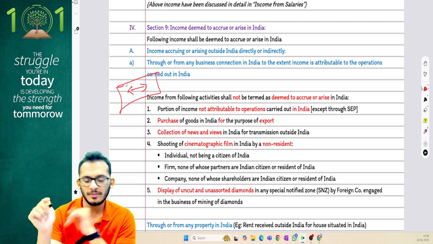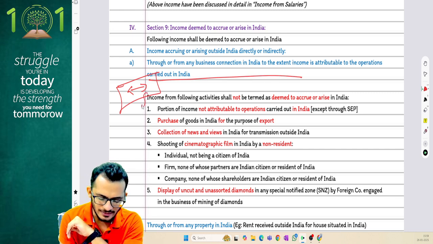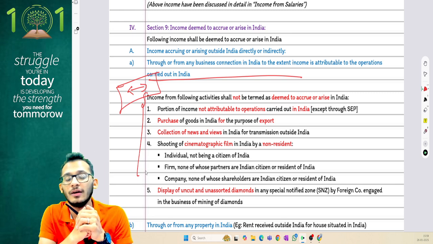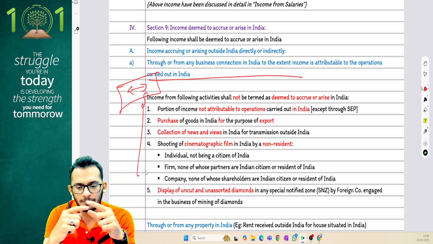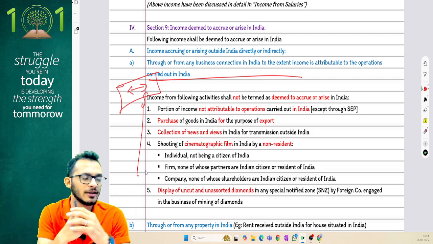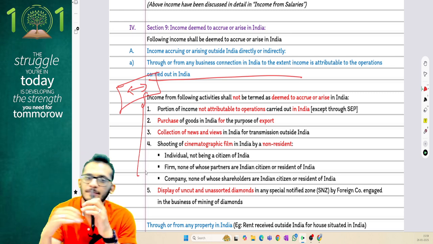From an exam perspective now, you will read the first heading which is your business connection and then directly jump on to the part where business connection will not be established for 5 reasons. For 5 reasons. All the interim pieces relating to your agency concept or significant economic presence, please have it deleted from your book. It is no more there in your syllabus.